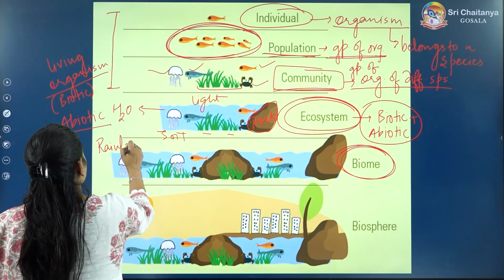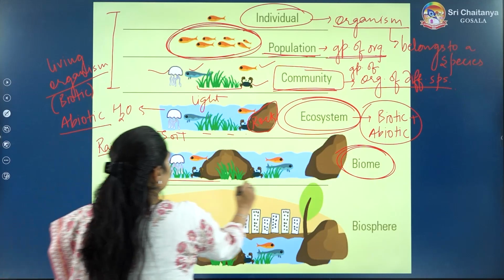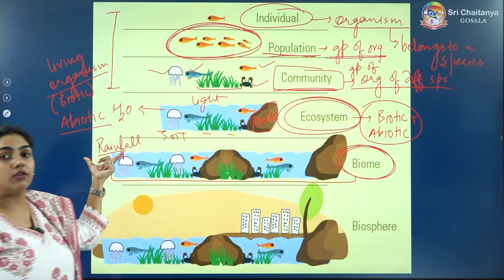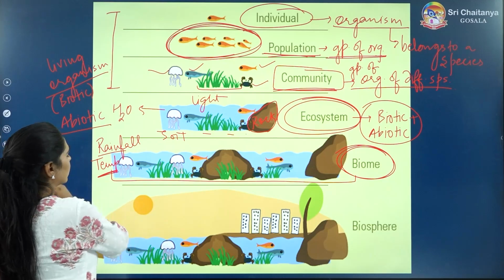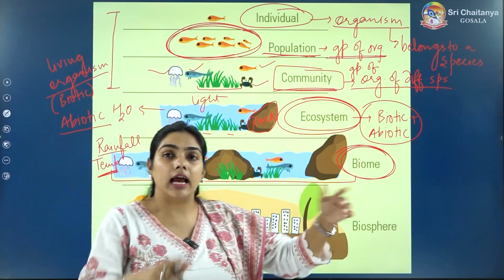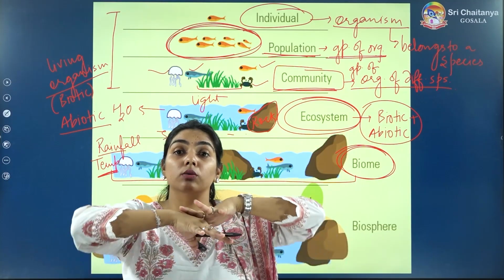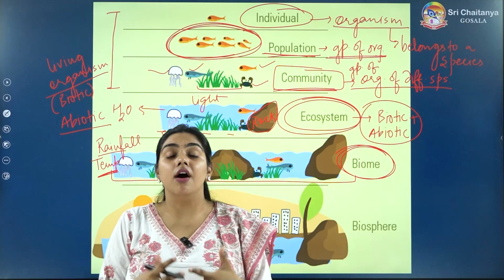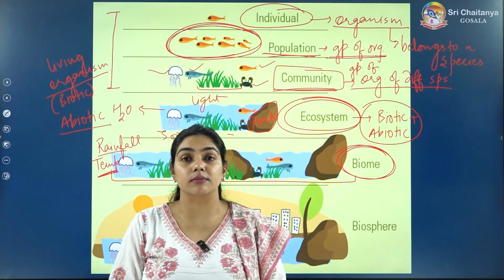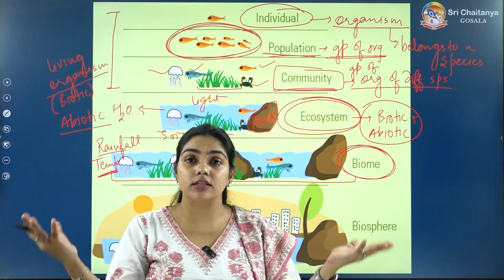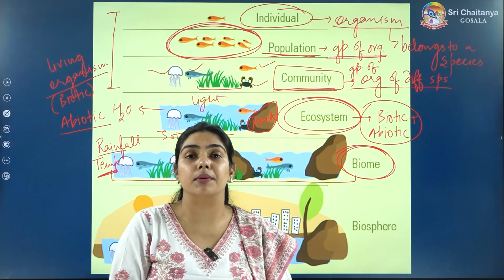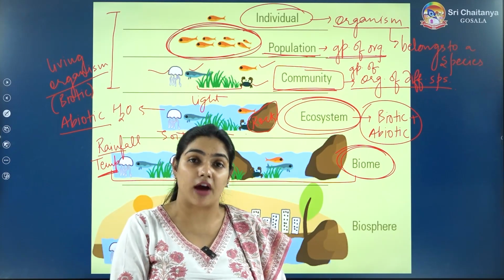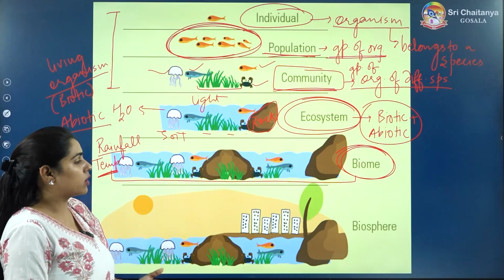In this whole area from here to here, the rainfall will be the same. The temperature will be the same. Alright. So that makes a biome. So biome is a very large area where more than one ecosystem can exist, and these ecosystems share the same rainfall, same temperature and same other climatic factors. Okay, so that is a biome.